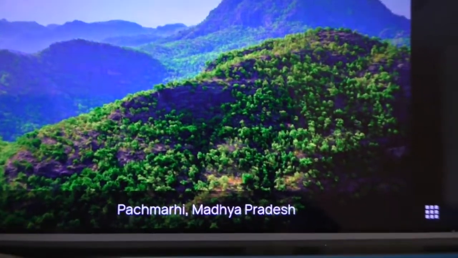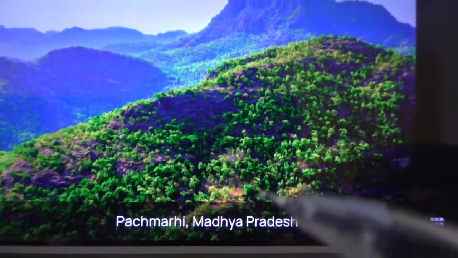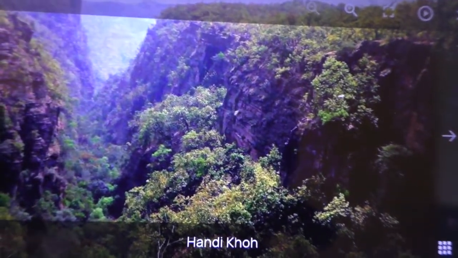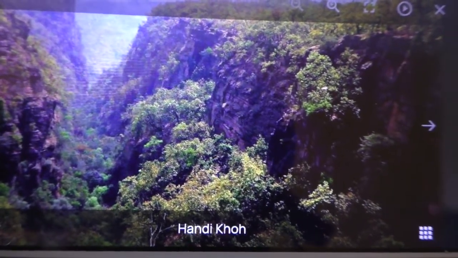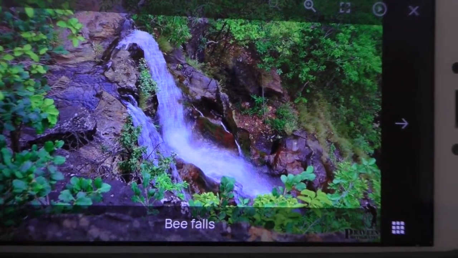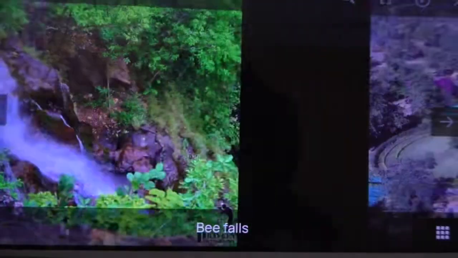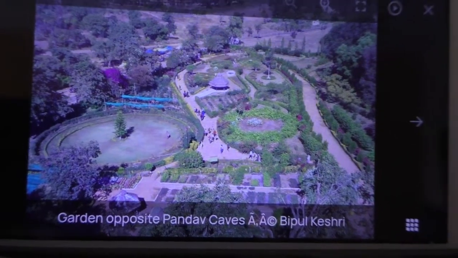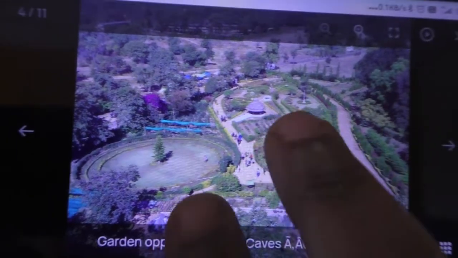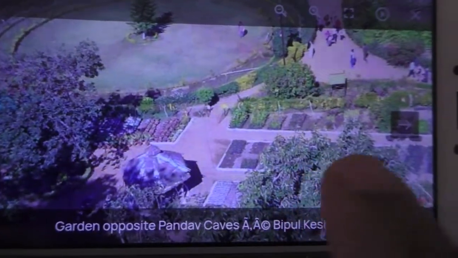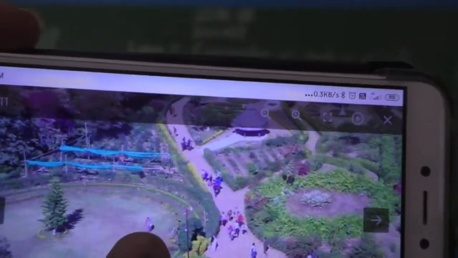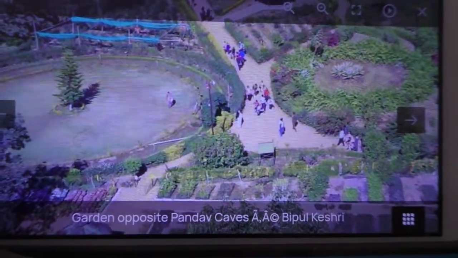Look children, Pachmari Biosphere Reserve in Madhya Pradesh. These are the places to visit there. Handi Kho and Bee Falls, Pandava Cave. See, look here, how it looks, Pandava's Cave. So this is a bird's eye view, how it looks, see.